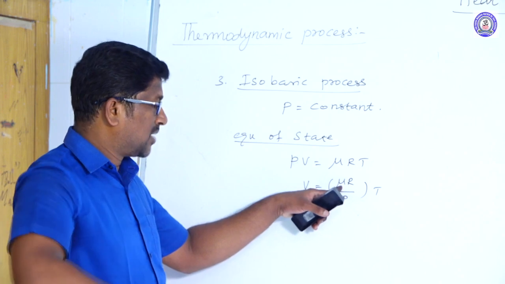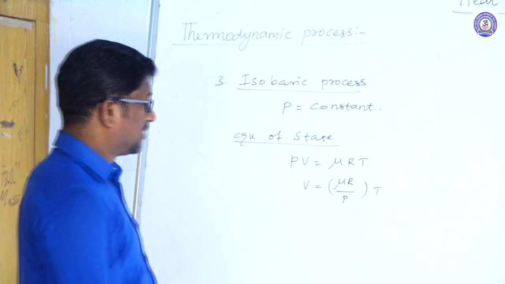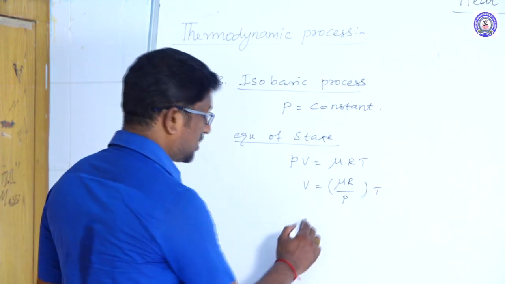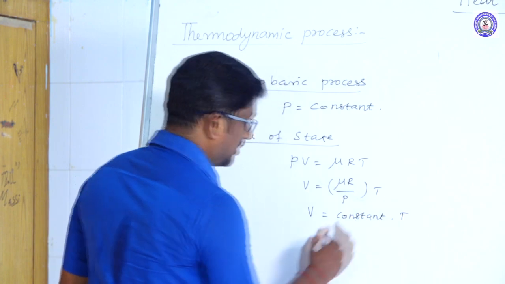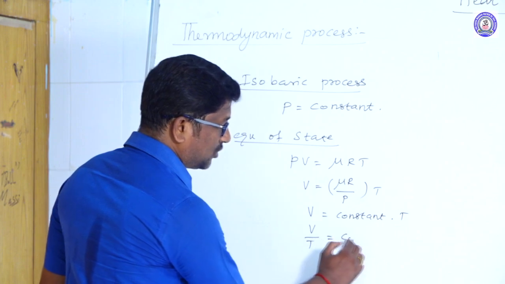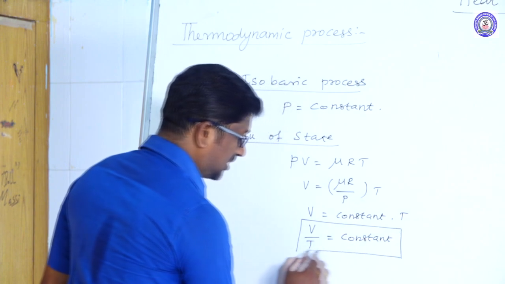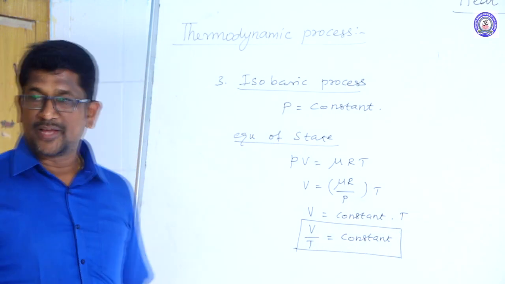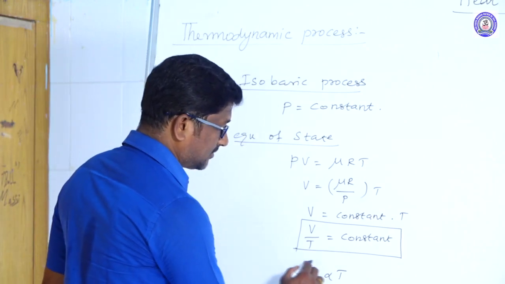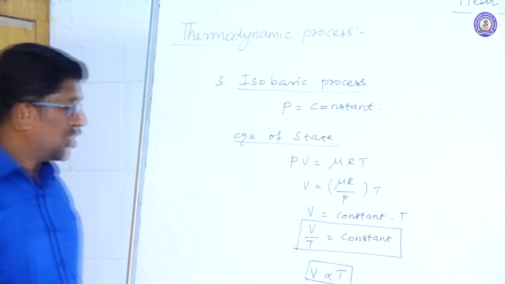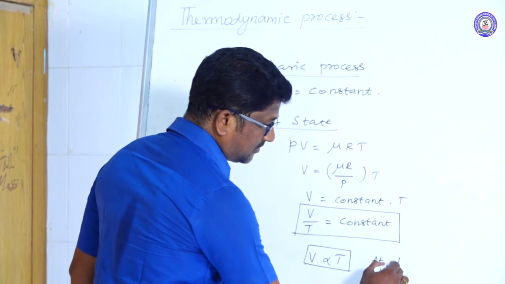Here mu is the number of moles of the gas, R is the universal gas constant, and P is the pressure of the gas. So all three values are constant. So V is equal to constant into T, or V divided by T is equal to constant. So this is the equation of state for isobaric process. V is directly proportional to temperature. The volume of the gas is directly proportional to temperature at constant pressure.